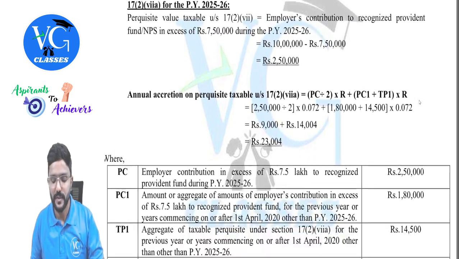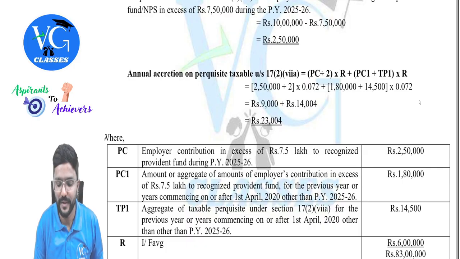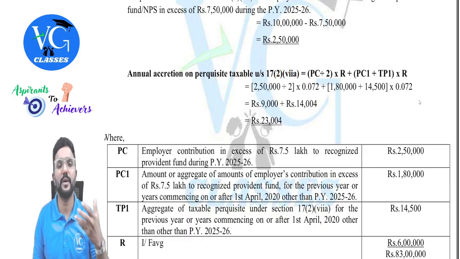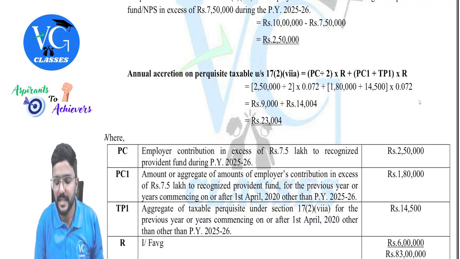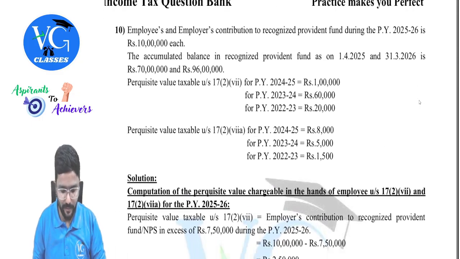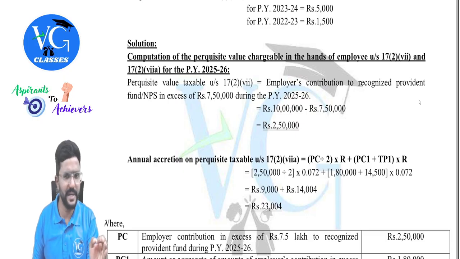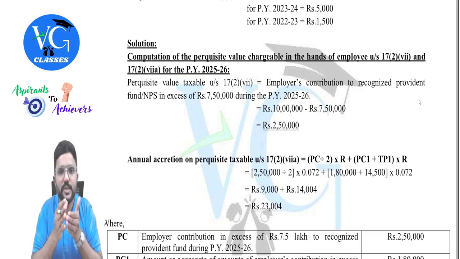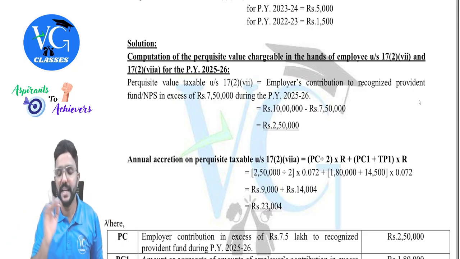Now pay attention. So let me just divide this part into two. First, let us focus on this one. 2 lakh 50 is the employer contribution during the year in excess of 7 lakh 50, and they're asking us to divide it by 2. Sir, why divided by 2? Important. Guys, this 10 lakh whatever employer has contributed during the year, it is not on the opening day or on the closing day. It is throughout the year. Every month employer would be contributing. In aggregate during the year, he has contributed 10 lakh.